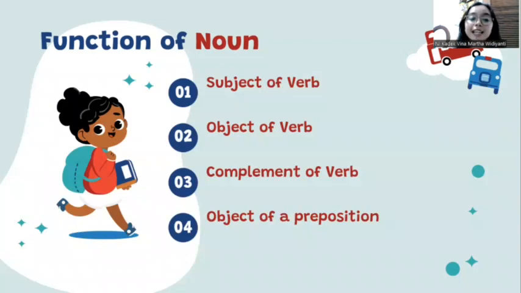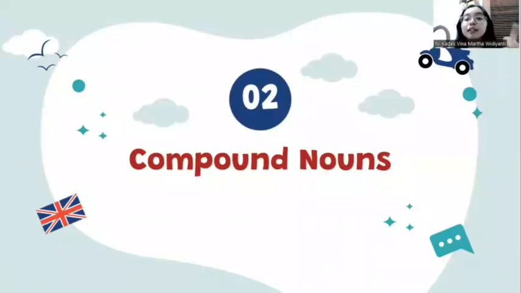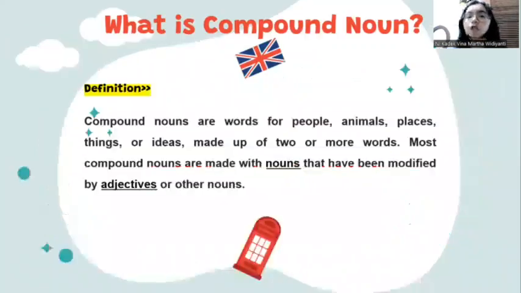And then the last is object of preposition. For example: everyone is complaining about the boss. So about is the preposition and the boss is the object here, noun as object of preposition. Okay, I think that's clear. So let's talk about our main topic here, compound nouns. So what is a compound noun?